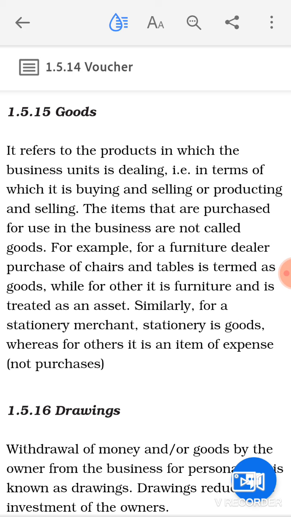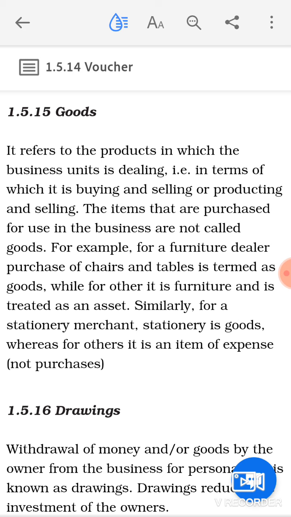Now, when we talk about goods, goods are what? Goods are those articles, products or commodities in which the business deals. It will be a routine of that particular business to deal in that, and only then it will be called goods. For example, for a business house which is dealing in furniture articles, chair, desk, table, stool, all these will be called goods.